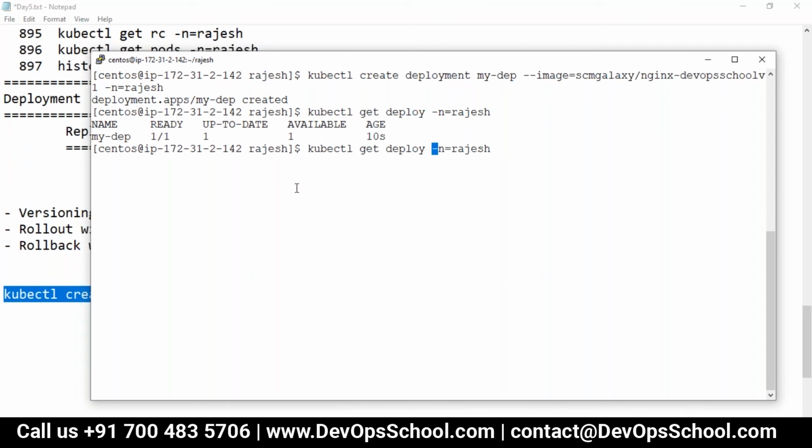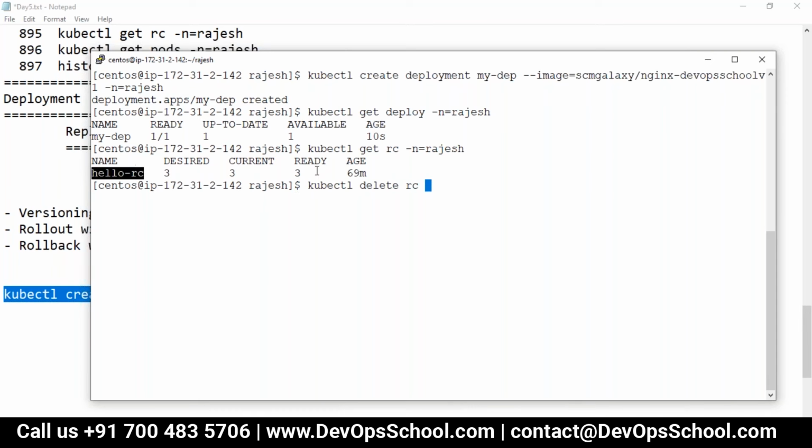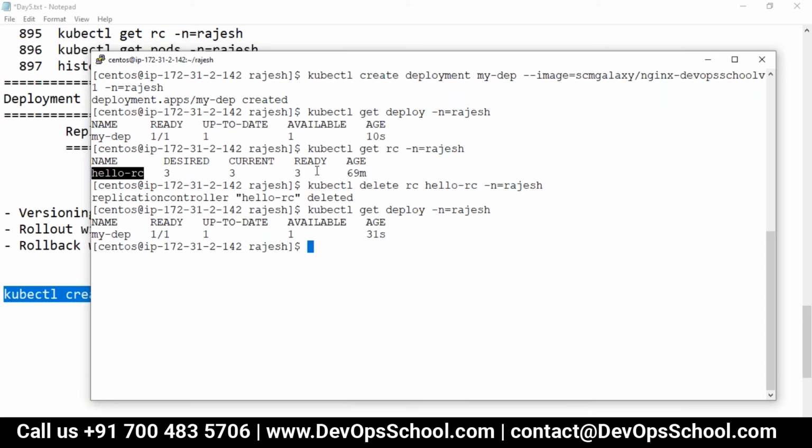Do we have an RC? Can we delete the RC, because I just want to clean it up. Delete RC, and which RC? Hello RC -n Rajesh. So I deleted the RC just to clean up. And finally, how many pods do you have? 1. So what to do now? Nothing. I think you know the command.